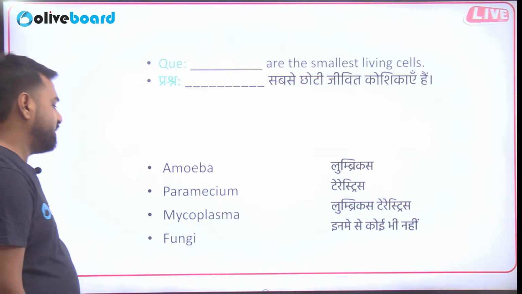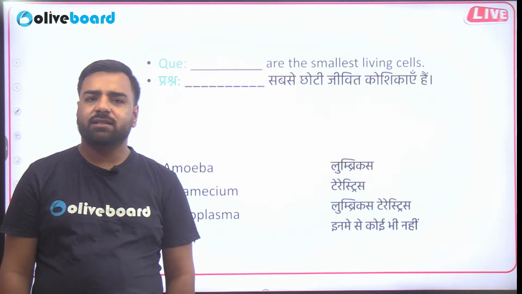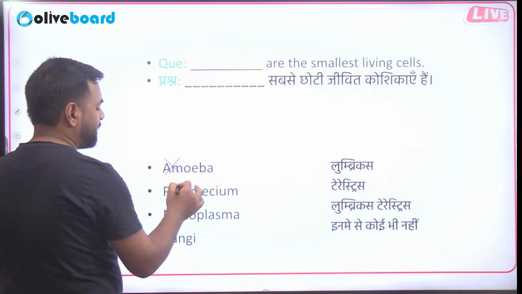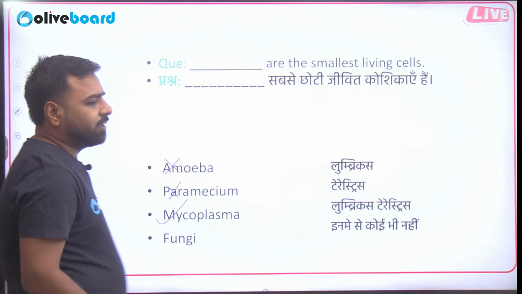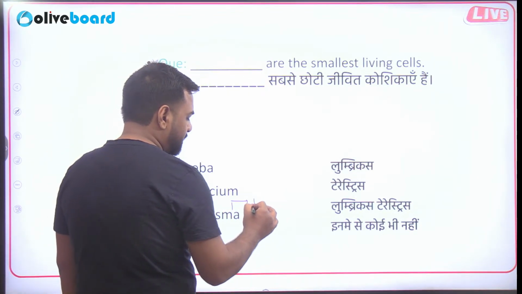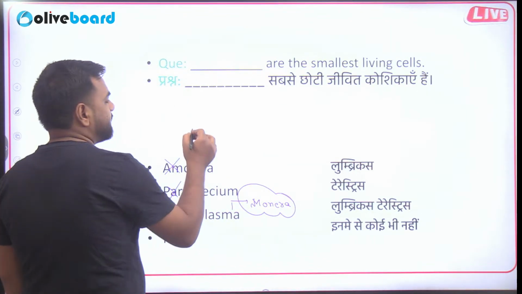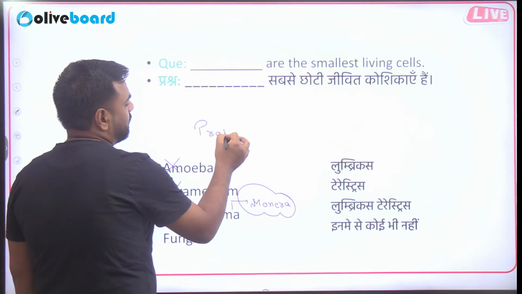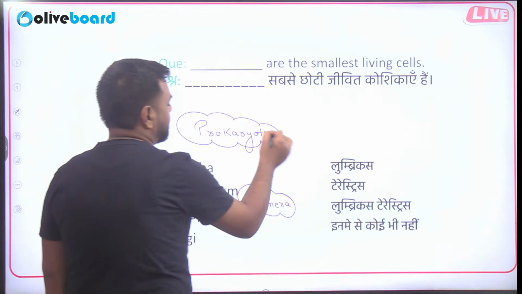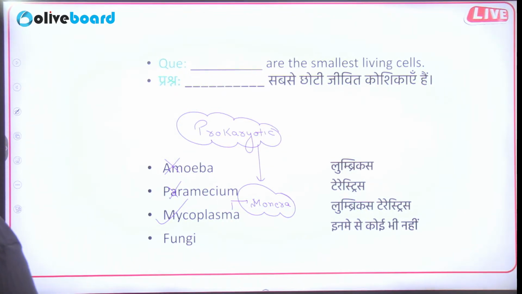Dash are the smallest living cells. Amoeba, paramecium, mycoplasma or fungi. So which one is the smallest living cell? So if I talk about the smallest living cell, it's neither amoeba nor paramecium, that's mycoplasma. But mycoplasma comes under which kingdom? So mycoplasma comes under kingdom Monera. More about it: Monera is basically prokaryotic. So cells were of 2 different types. So yes, its cell is undeveloped. So under kingdom Monera, this mycoplasma comes and that survives even without oxygen.